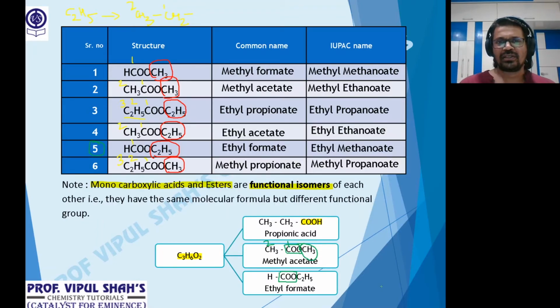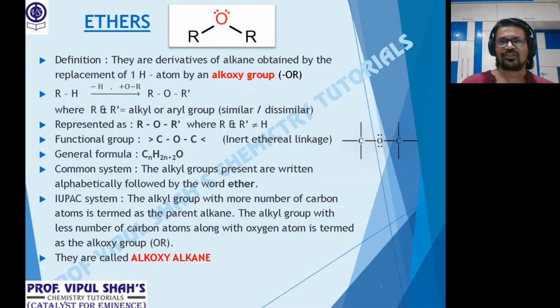Now, we go to the last category today, that is ethers. Okay. Ethers, this is the structure, ROR dash. Now on oxygen, what you see, the 2 dots. I hope everybody knows that's the 2 lone pairs of electrons. We have discussed lone pairs. That pair which is present in the outermost shell but generally does not take part in bond formation.